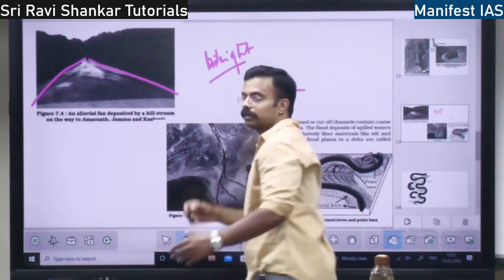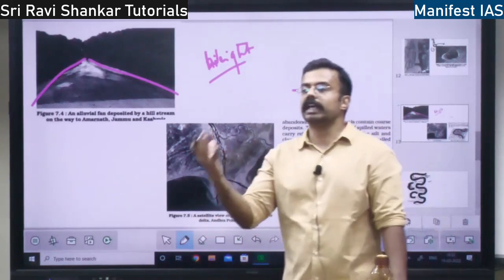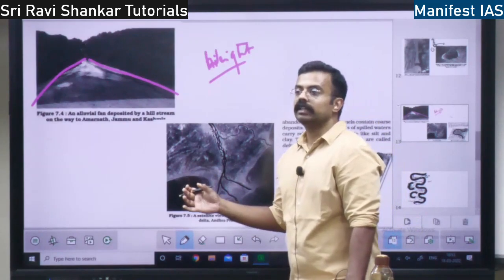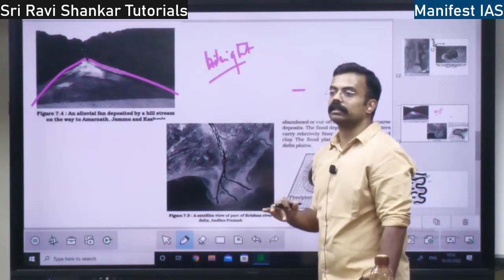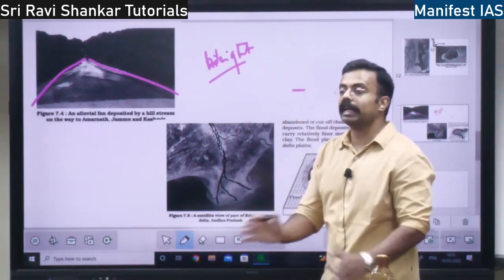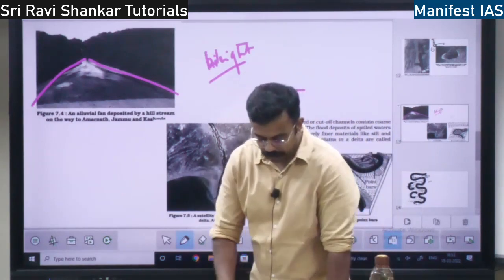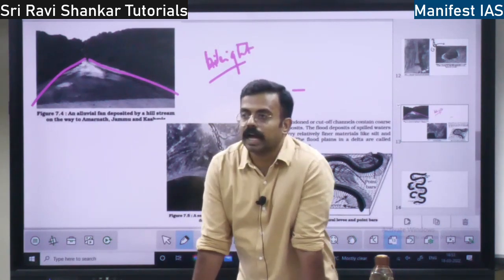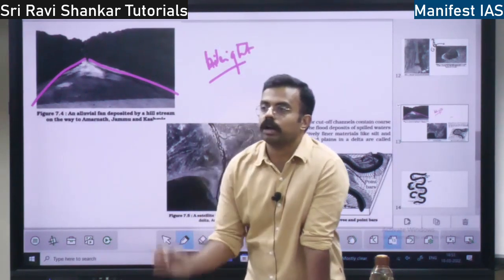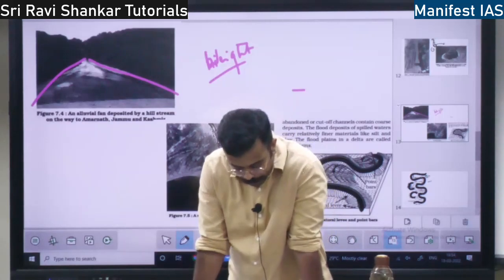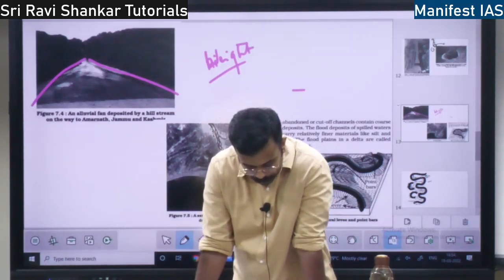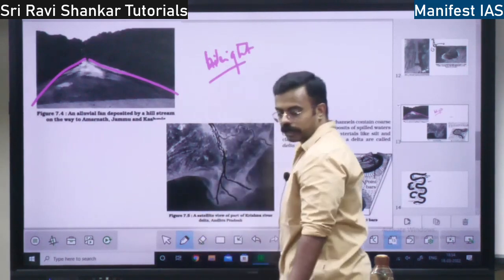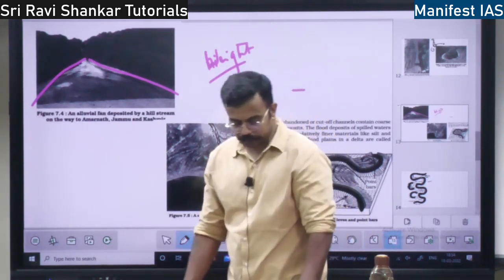Those materials with huge weight will be deposited first, and material with less weight will be deposited later. So there will be clear stratification in the deltas. The coarsest material is deposited first and smaller, finer material will be deposited later. Then you have the concept of floodplains, natural levees and point bars.